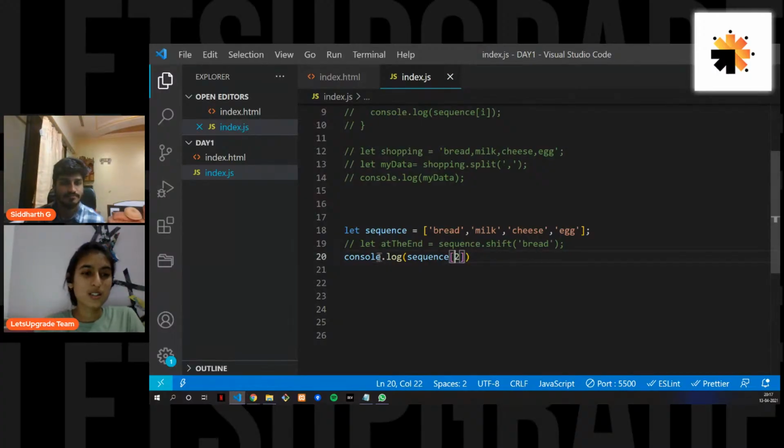Morshital is asking, if we want to push or pop the elements from in between, like from second or third, do we use push or pop or have some other methods? Yeah, I am just going to explain that, and I think that's the last part of the array part, which is a little tricky. So that is why I kept it for the last thing.